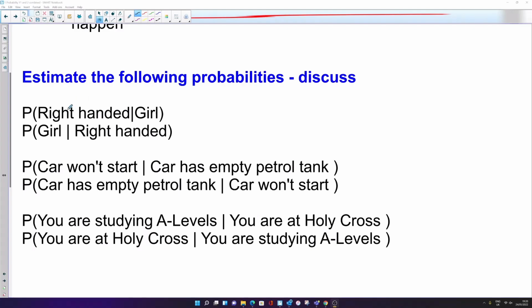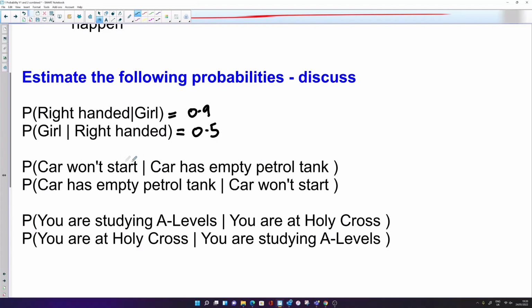Well, the probability of being right-handed is not really any different whether you're a girl or a boy, and it's around about 90%, so 0.9 would be the probability of being right-handed. And like I said, it doesn't matter if you're a girl or a boy. Probability of being a girl given that you're right-handed, well, it's approximately 50-50 boys and girls in the world, so it doesn't actually matter if you're right-handed or not. The probability of being a girl is still around about 0.5.